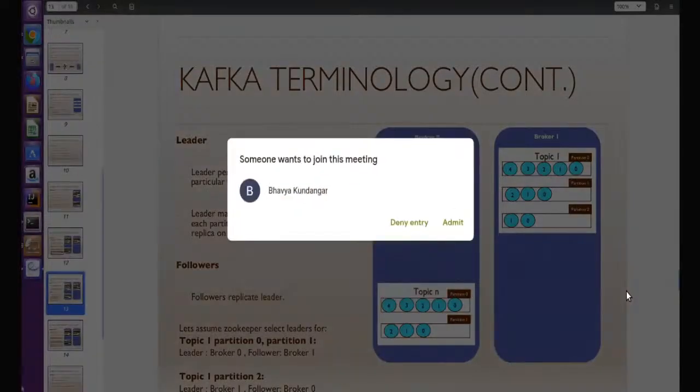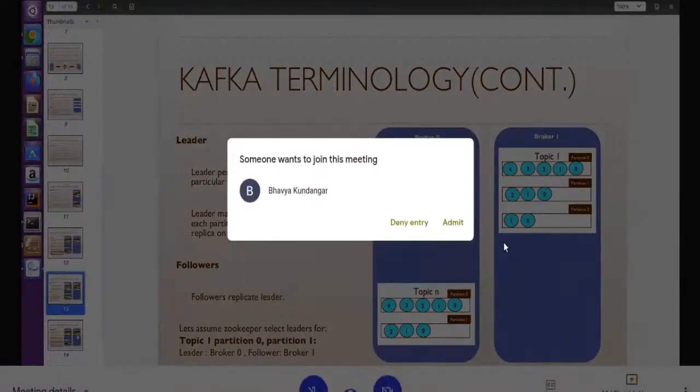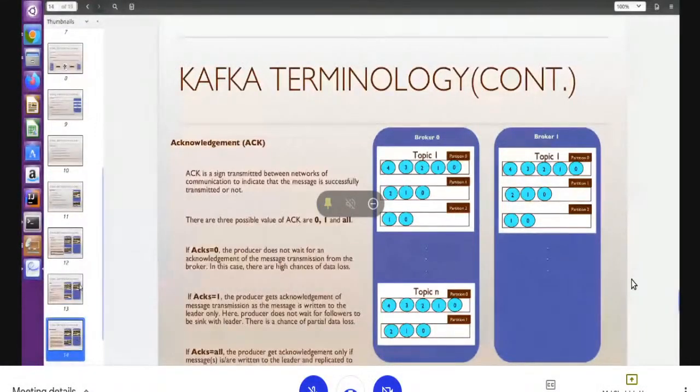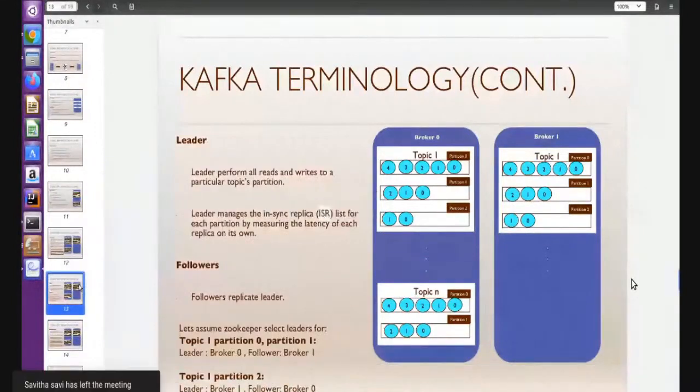Is it clear? Yes, sir. I have a question here. Why is this architecture there, a leader-follower type of architecture? That is a good question.